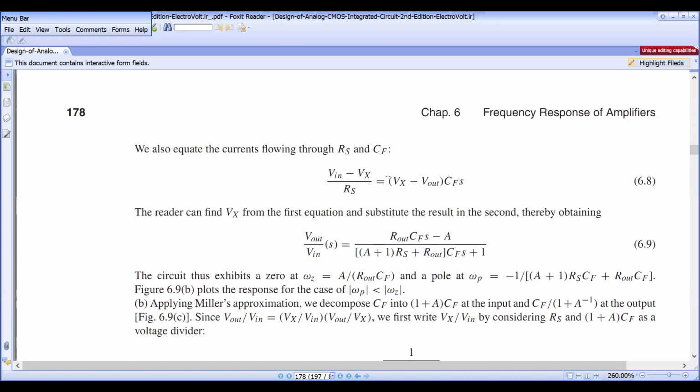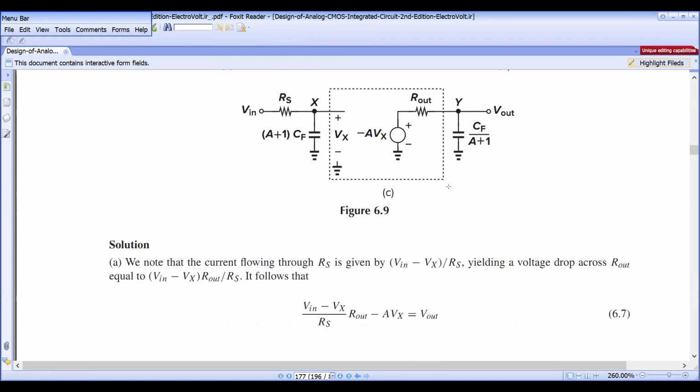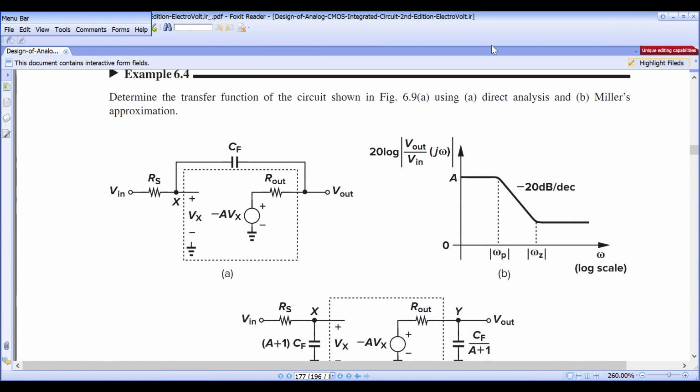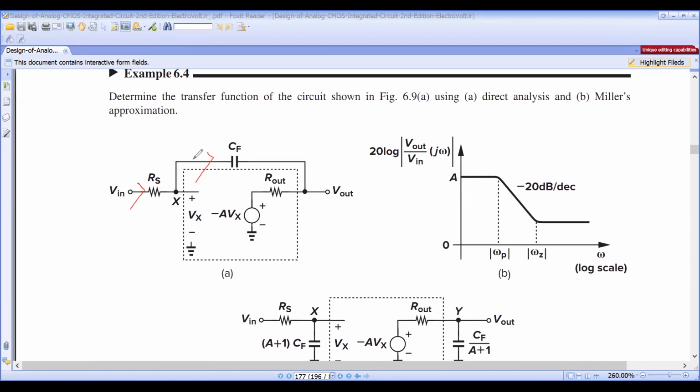So what is this? V in minus Vx by RS is equal to this current, Vx minus V out by 1 by CFS. This current is equal to this current.